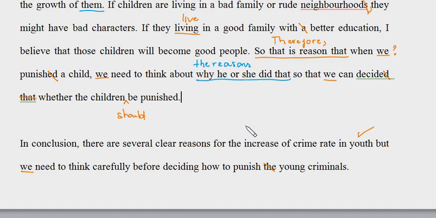However, in the concluding paragraph you did rather well by repeating the reasons. And here you should repeat the punishment instead, so you need to think carefully. Okay, it should be punishment.